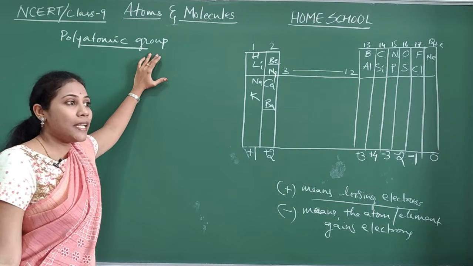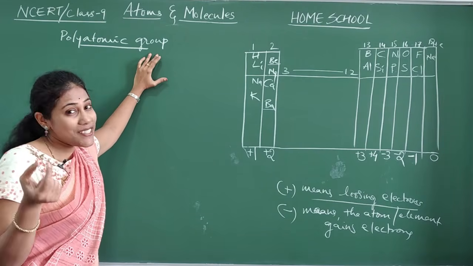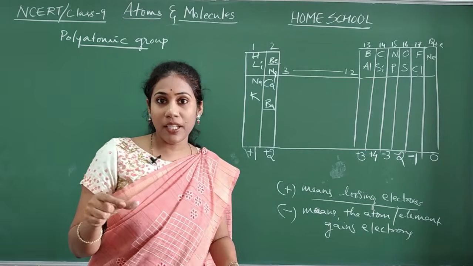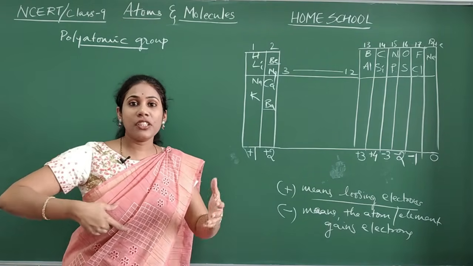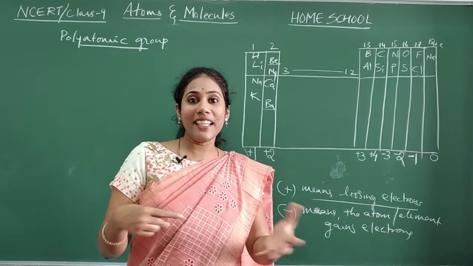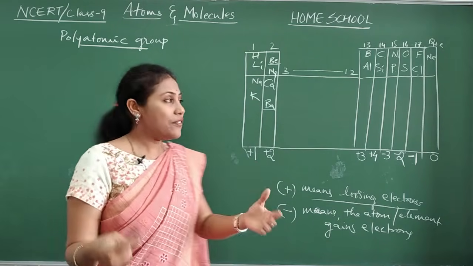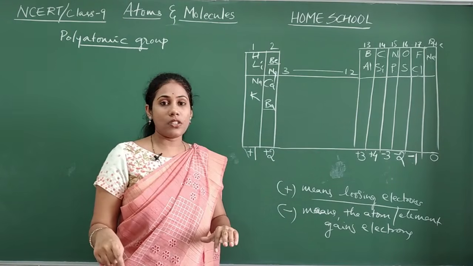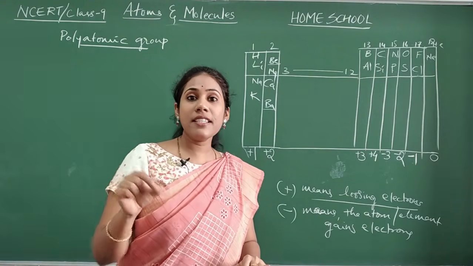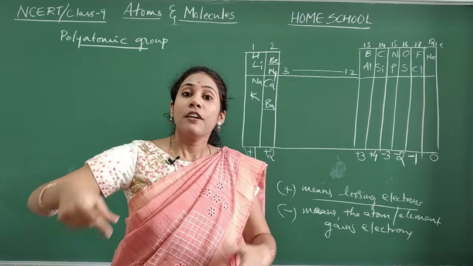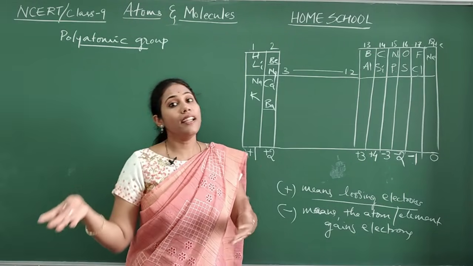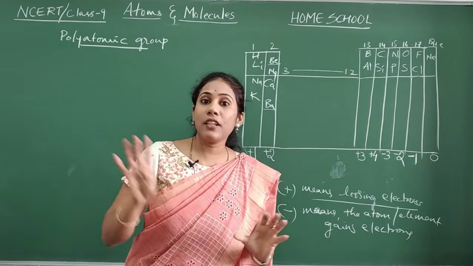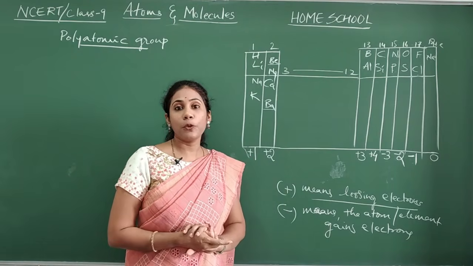Sometimes these groups can also participate in a chemical reaction. A chemical reaction is after all a giving and taking of electrons. We have seen which elements give electrons and which take electrons. Now there are certain groups which can take electrons and give electrons also. Such groups are called polyatomic groups.